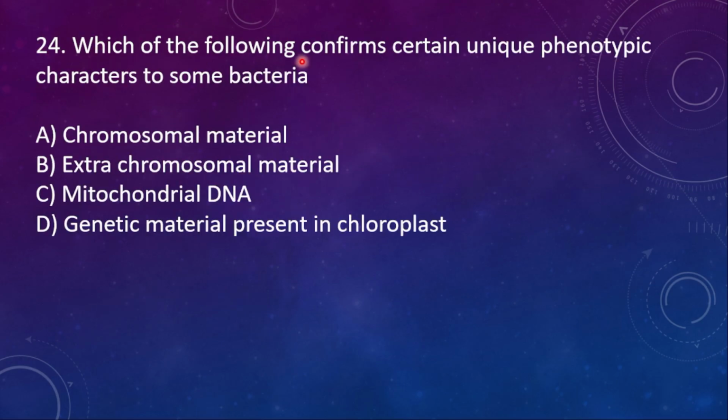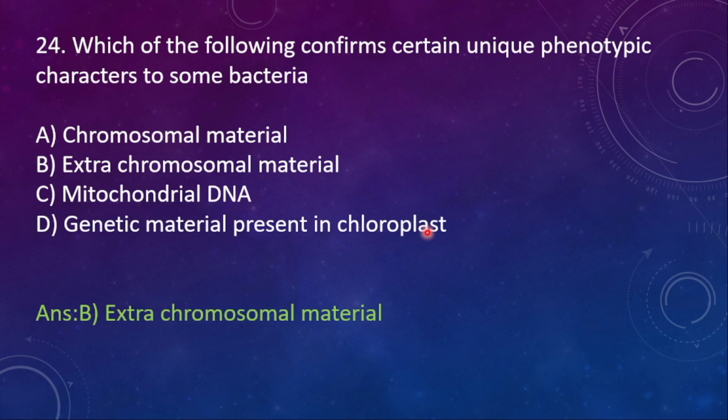24. Which of the following confers certain unique phenotypic characteristics to some bacteria? Option A, chromosomal material. B, extra chromosomal material. C, mitochondrial DNA. D, genetic material present in chloroplast. So here the right option is B, extra chromosomal material, which is going to be called a plasmid. Plasmid is a unique phenotypic characteristic of some bacteria which is going to be used in biotechnology.